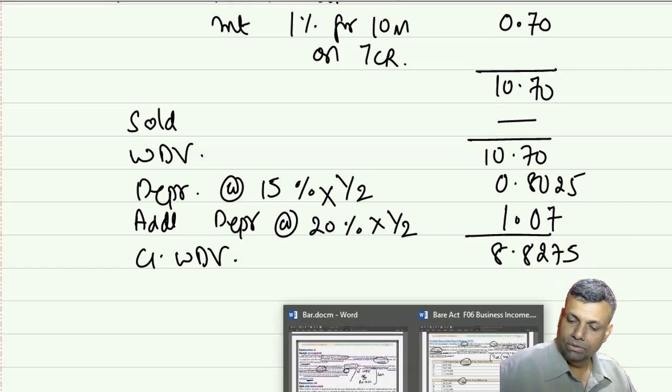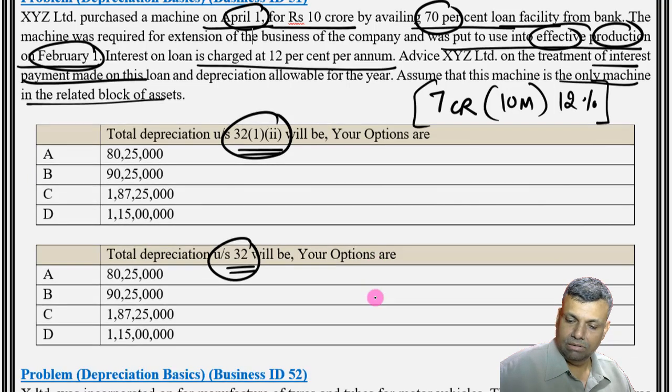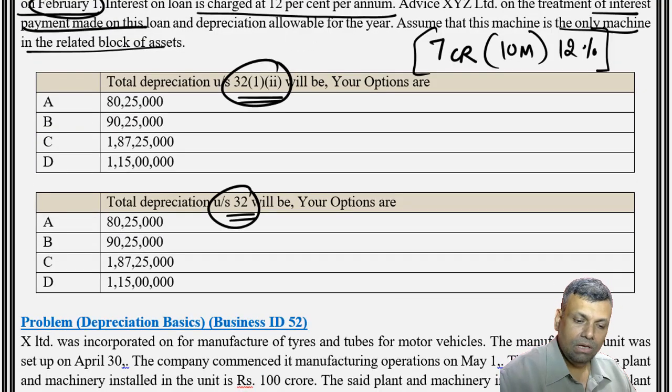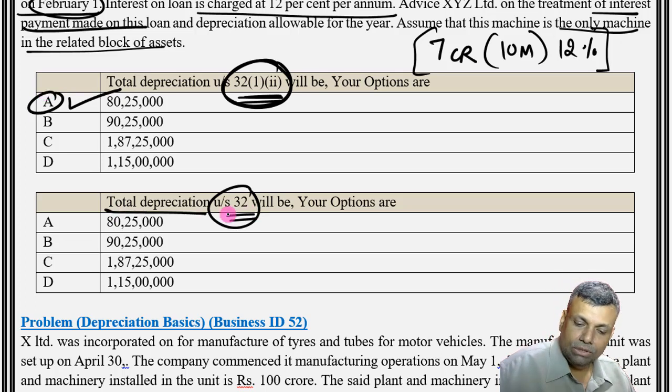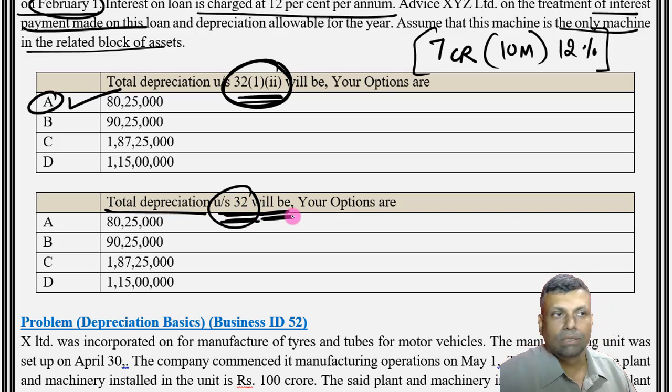Now let's come to the MCQs and see whether things are matching or not. Under 32(1)(ii), basically you want only the normal depreciation. So that is your 80,25,000. So our answer is A. The normal depreciation is 80,25,000 rupees. Now your total depreciation under section 32 will be. Now here that particular point could matter, because whether you will get the additional depreciation or not could be a dicey point.